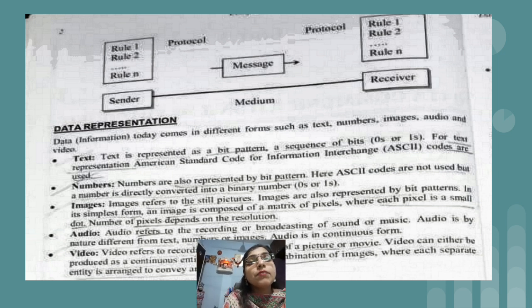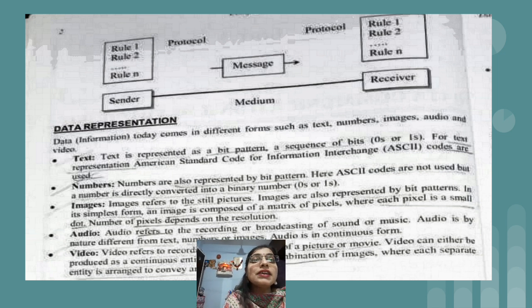Then the third type of data which we can send during the communication is images. Images refer to still pictures. Still pictures means they are not moving, they are still, like a statue. So images are also represented by bit patterns.